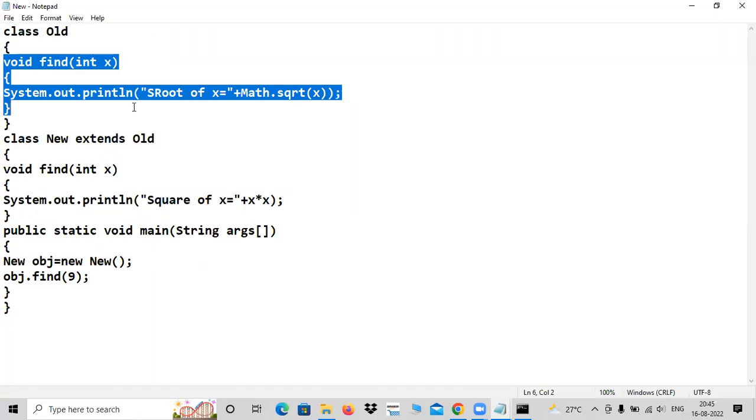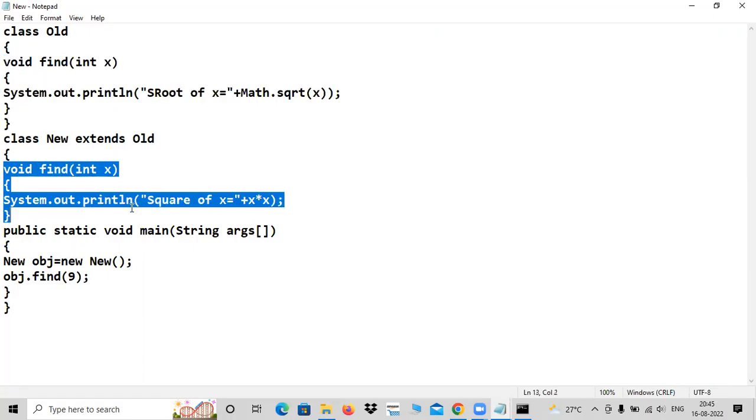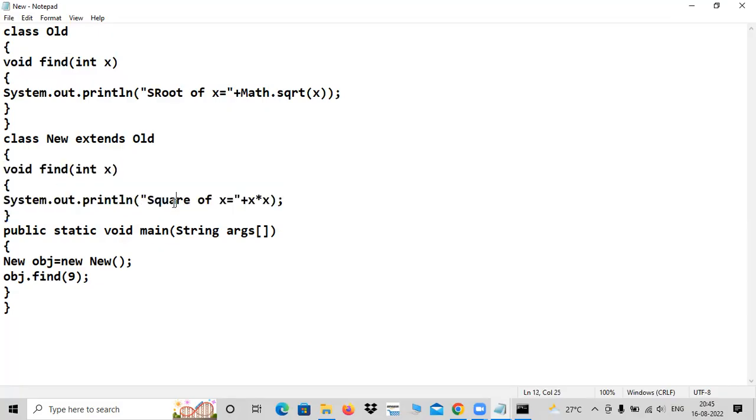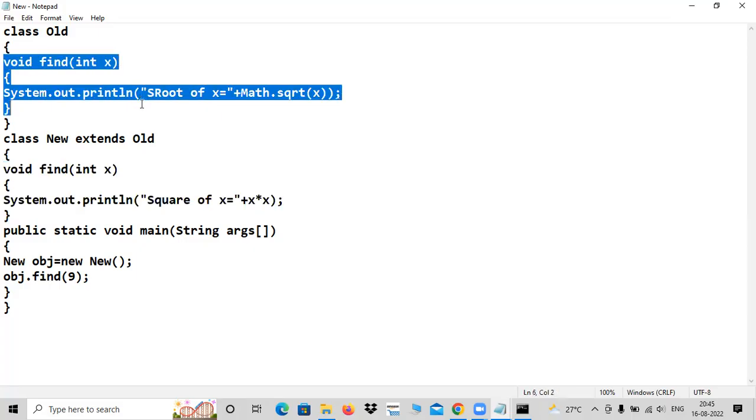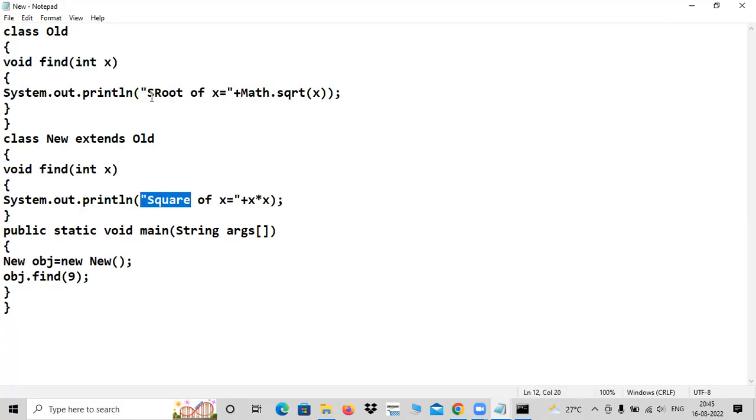If he is a poor customer who is having 1 lakh, it all depends upon the code here. If here you are going to square that amount, great, he is the beneficiary. He is going to get a lot of benefit if it is becoming square instead of square root.